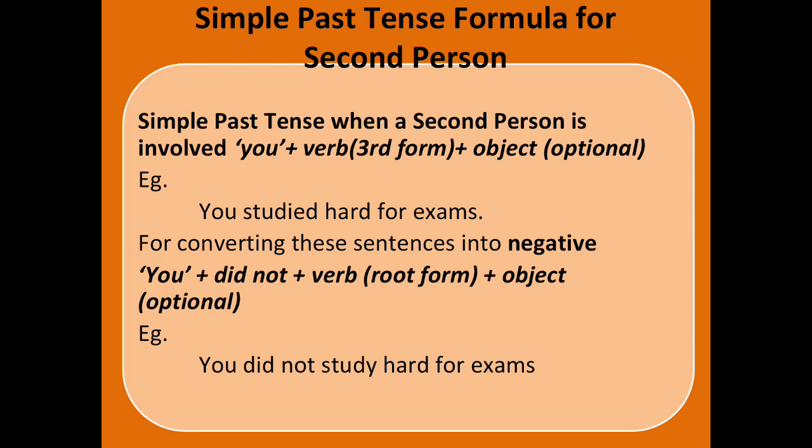Simple past tense formula for second person. So we have seen the first person, now we are going to the second person. In the simple past tense, when the second person is involved, what are the words you will be using for second person? Only you. So you plus verb in the third form for affirmative sentence plus the object. You studied hard for exams. For converting these sentences into negative, what will you be using? You plus did not plus verb in the root form plus object. So you did not study hard for exams. Can you understand? Yes.